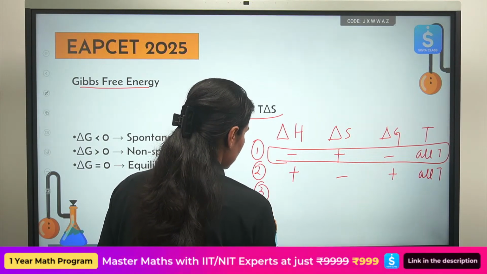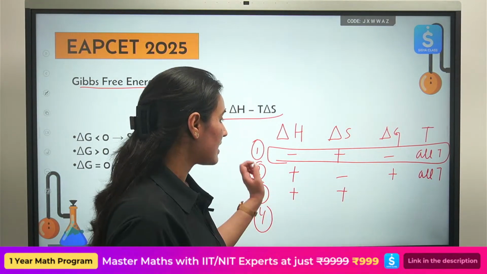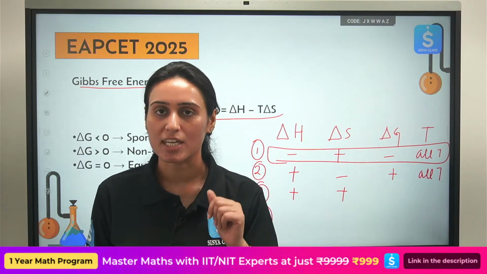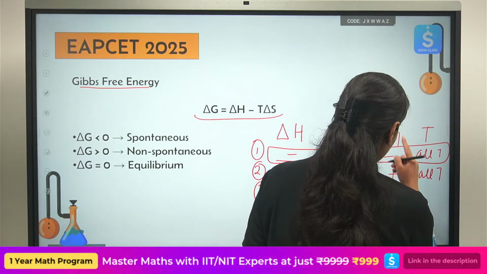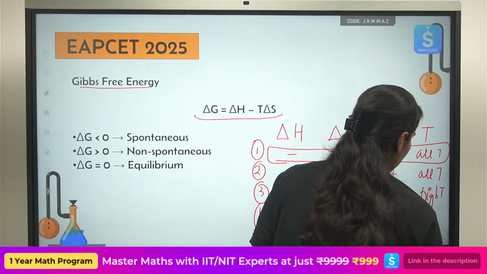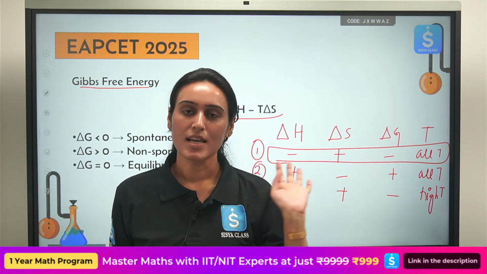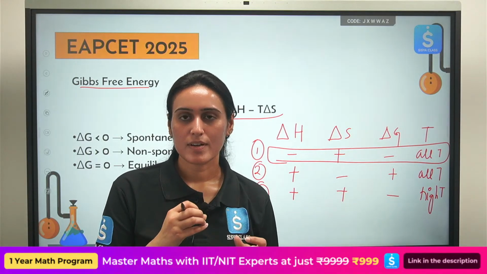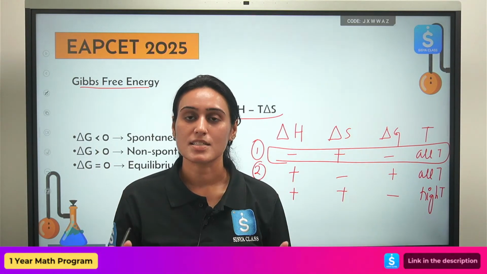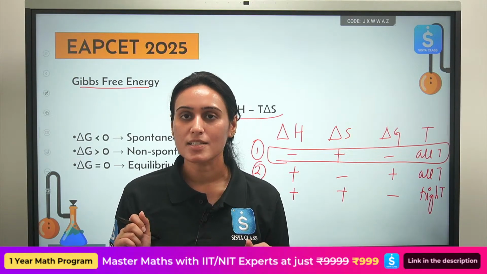Then there is case number 3. If both of them are positive, then can we make the reaction spontaneous? You can, at high temperature. Reaction is spontaneous at high temperature. You have to remember this, or you can just substitute the values here. Then also you will come to the same observation. And it is very simple to remember. If enthalpy change and entropy change are positive, at high temperature reaction is spontaneous. If both of them are negative, at low temperature the reaction will be spontaneous.